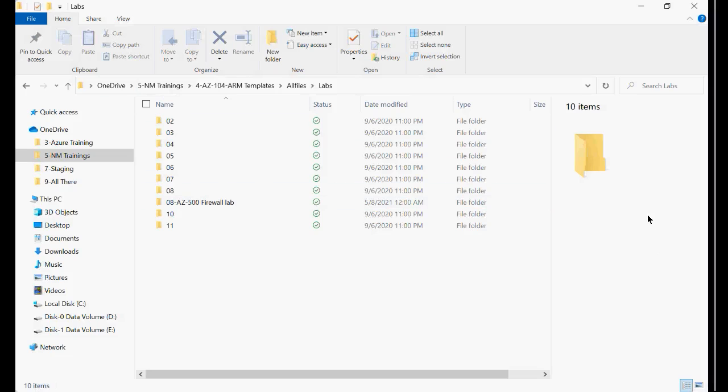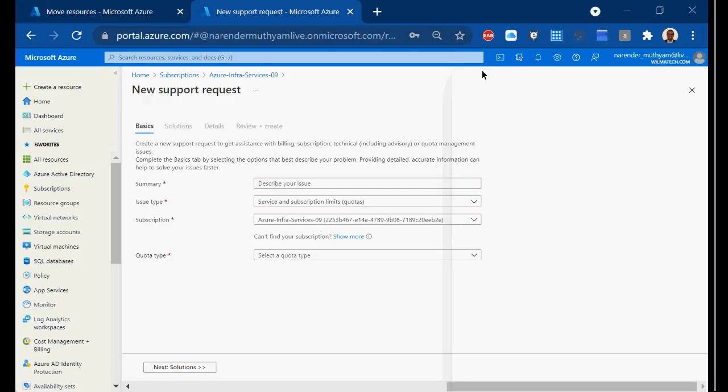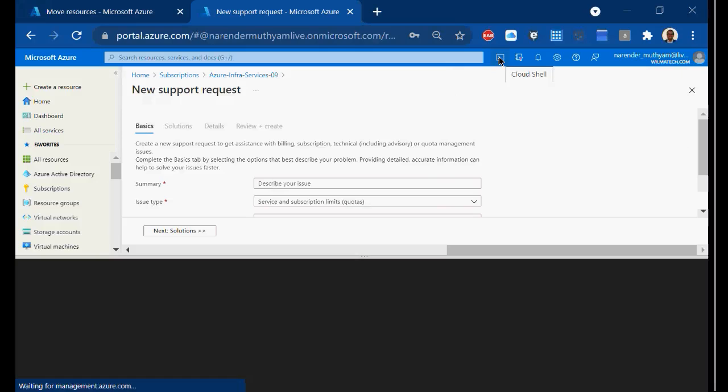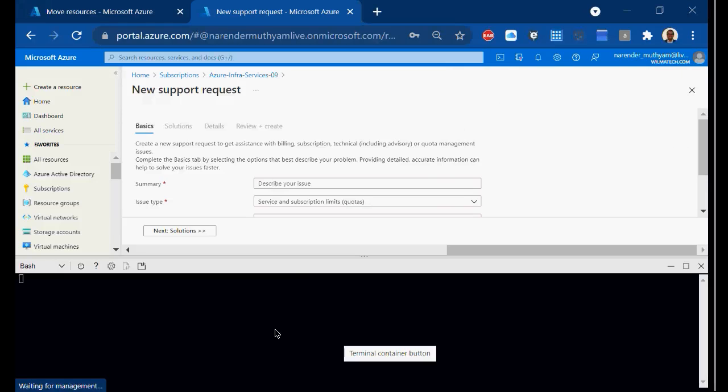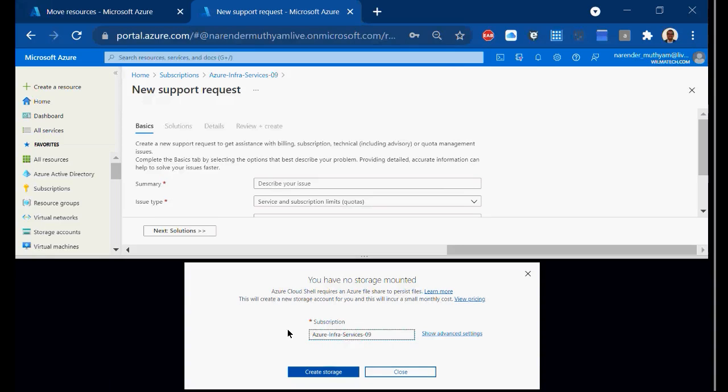And in order to access it, how will you access it? By going to this Cloud Shell here, right? By clicking on this Cloud Shell and signing in here, Cloud Shell will actually create a mount point, and that mount point will be your storage account. So you need to just create a storage account mount point. Once you create that mount point, you will be getting access to the storage account and again Cloud Shell. This is Cloud Shell on the browser.